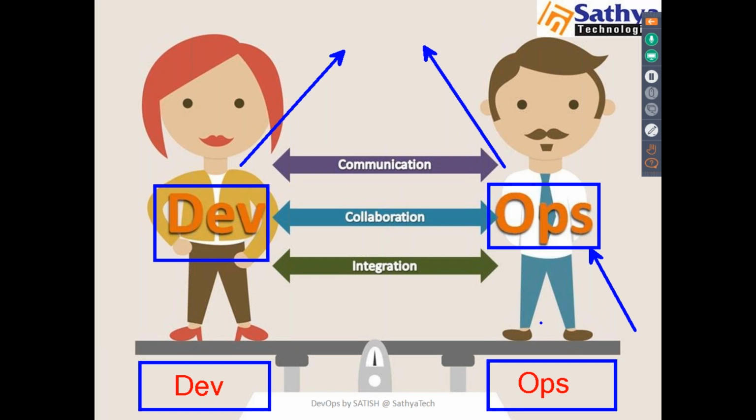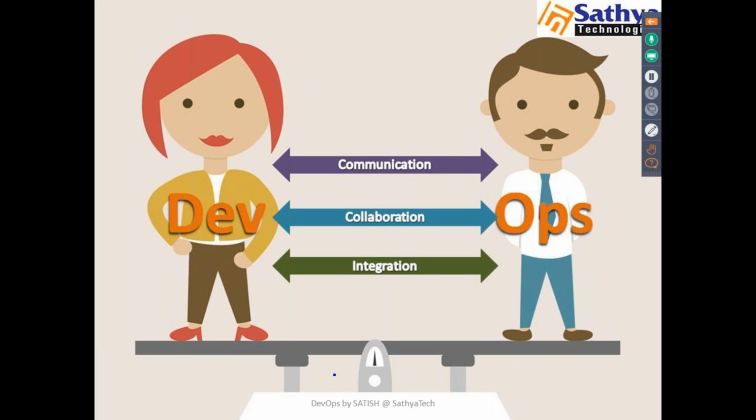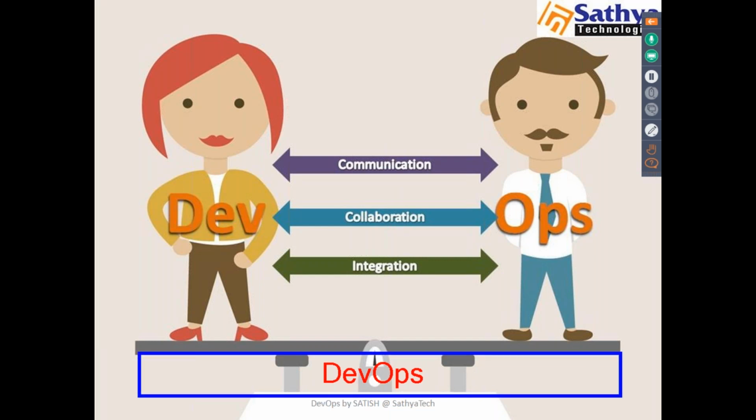But here what DevOps says is, these two teams, dev and ops, should work on the same platform. Earlier they had different platforms. Now DevOps says these two different teams should work on a single platform. I'll call this single platform DevOps. Is it clear? Okay. So now with this DevOps, what can we do? We can improve communication, collaboration, and integration between development and operations.